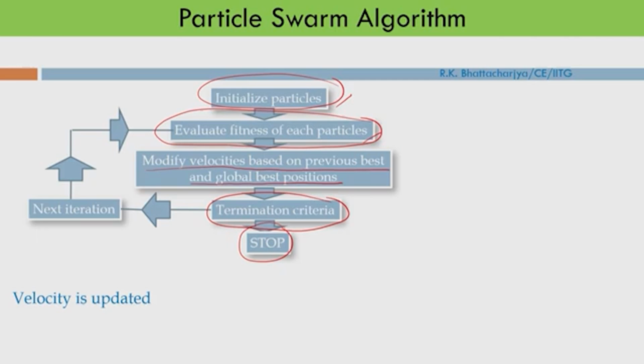Here we are using two equations. One is to update the velocity.